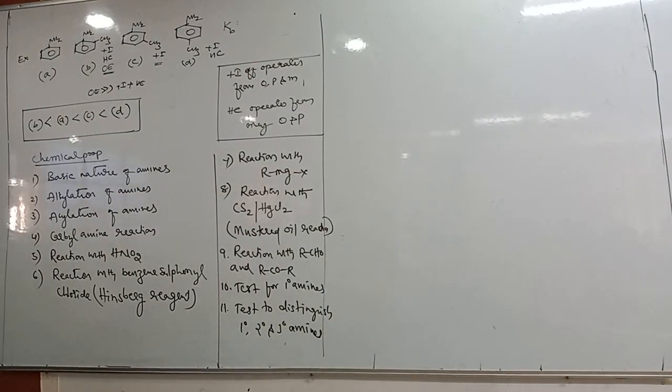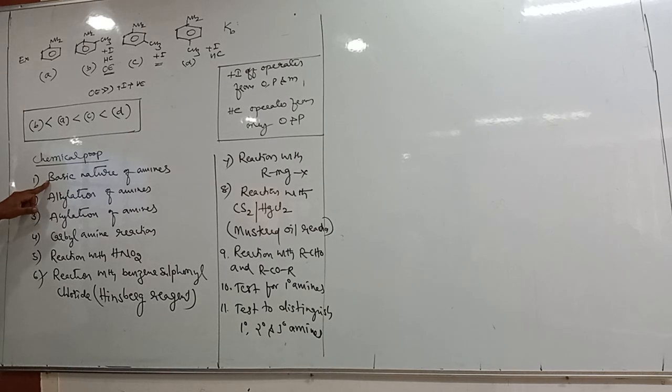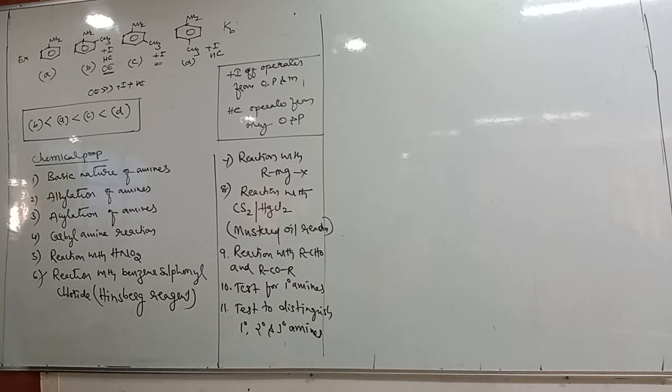Right. In properties, we have written a total of 11, but in the NCERT textbook there are only 6. One is the basic nature of amines. Particularly two questions are important. Among alkyl amine and ammonia, which is more basic? Alkyl amine. Among ammonia and aniline, which is more basic? Ammonia. In the board exam, these two questions are asked repeatedly.